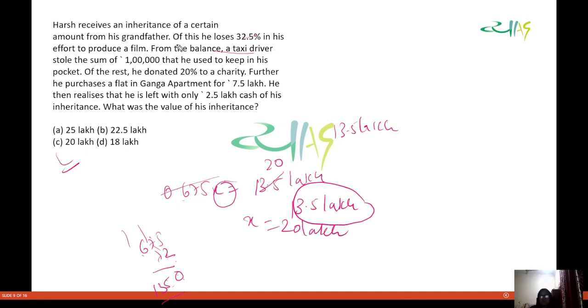So instead of going directly from the beginning that he loses 32.5%, then 1 lakh to the driver and so on, you start doing backward so that you get substantial digits that you can work out with. Okay, so I hope everybody is clear with this thing. Now let's move forward a bit.